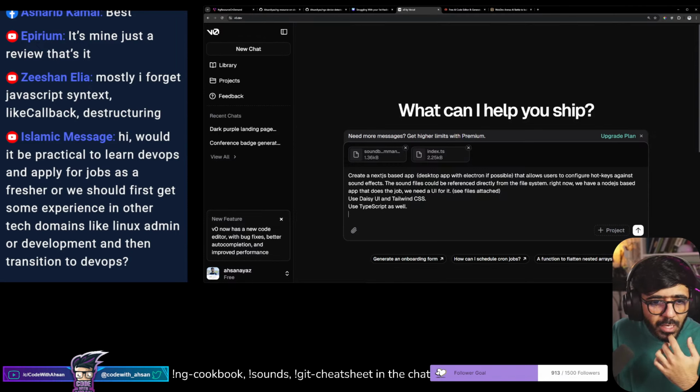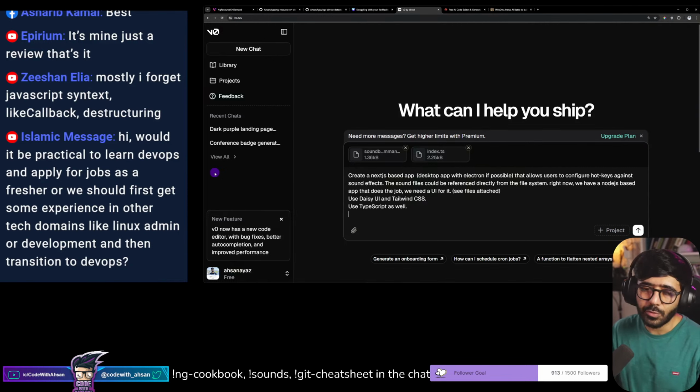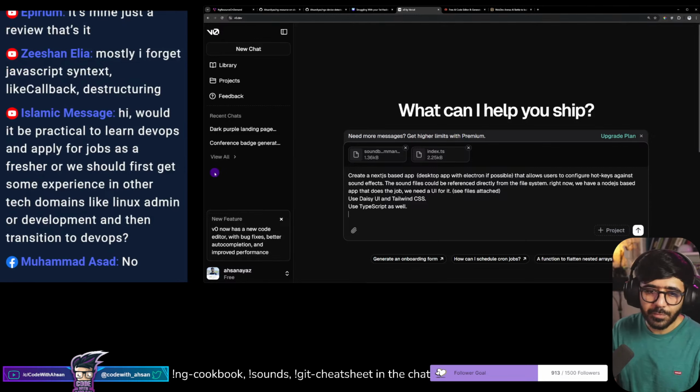Zishan says, mostly I forget JavaScript syntax like callback, destructuring. So that's not an issue, Zishan. It becomes faster for you to recall it, or becomes muscle memory, when you code it too many times. So that just means you have not coded callbacks and destructuring enough times. So keep coding, and then it will become natural to you. Until the time comes when it becomes natural, you may have to Google, and that's perfectly fine. So don't worry about that.